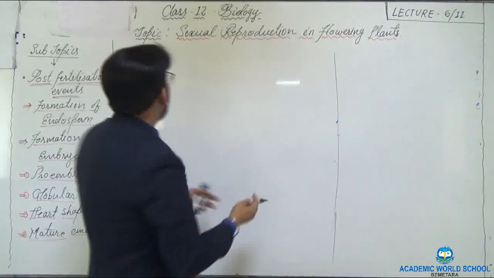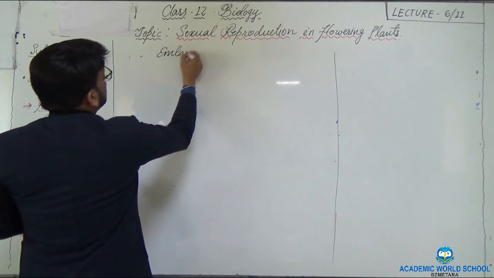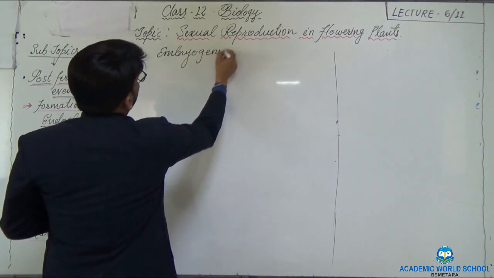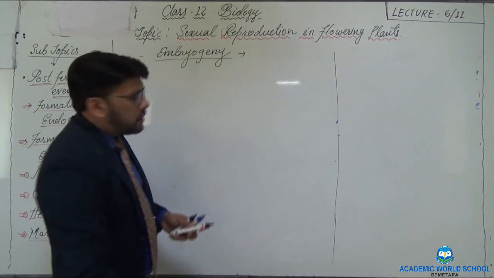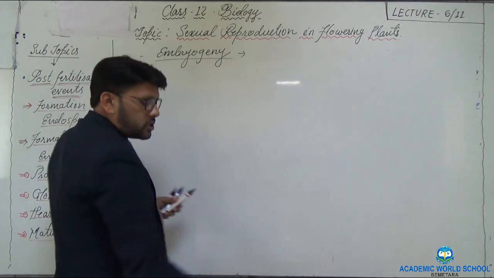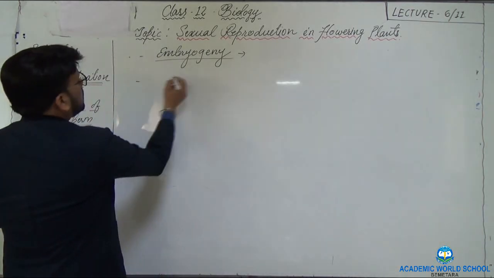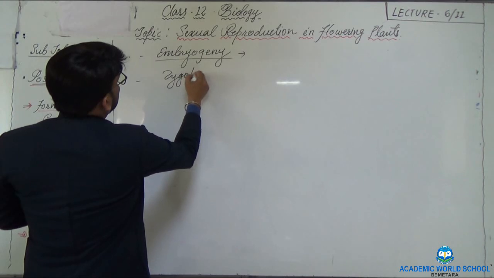Now here we will talk about embryogeny. What is embryogeny? It is the process of formation of the embryo from the zygote.